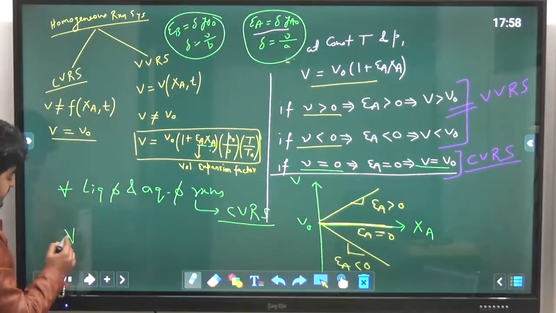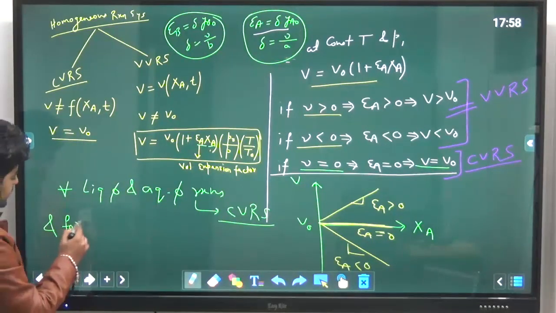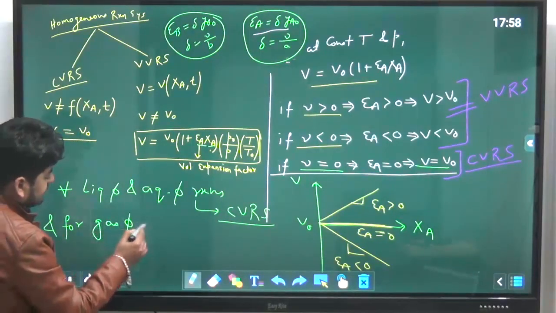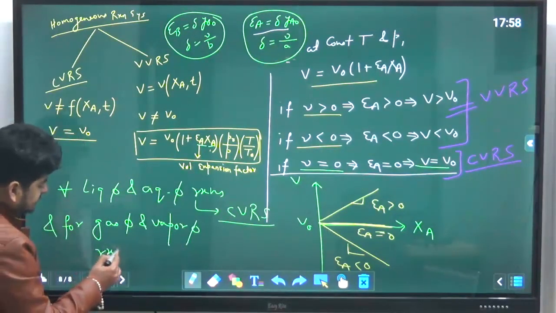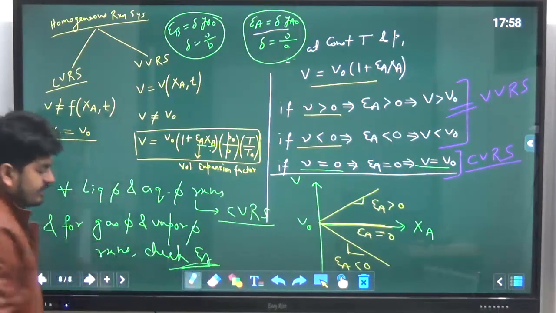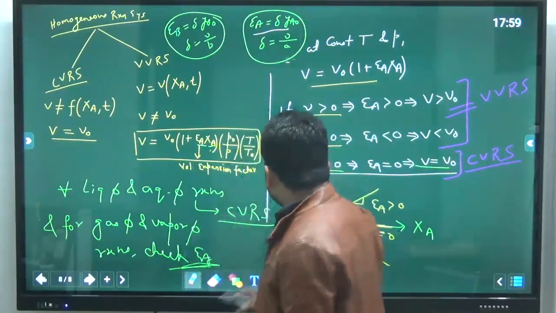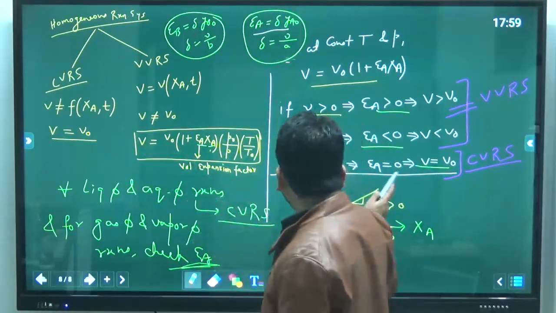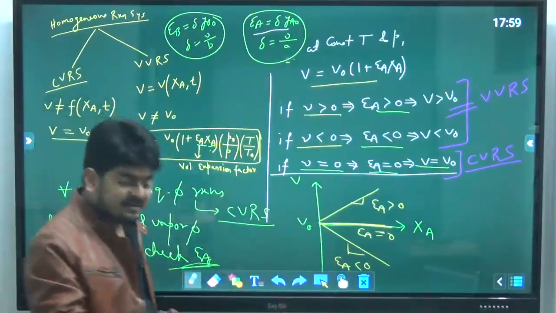Okay, and for gas phase and vapor phase reactions, we have to check epsilon A. If epsilon A is negative or positive, then it will be VVRS, and if epsilon A is 0, that will be CVRS. Simple. Okay, that's how we can identify the given reaction.